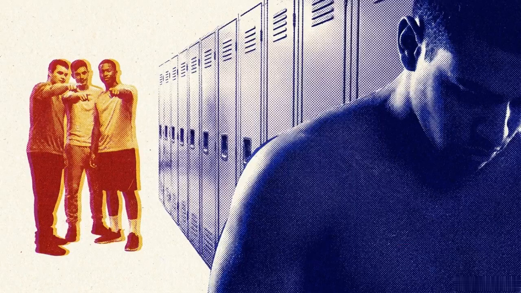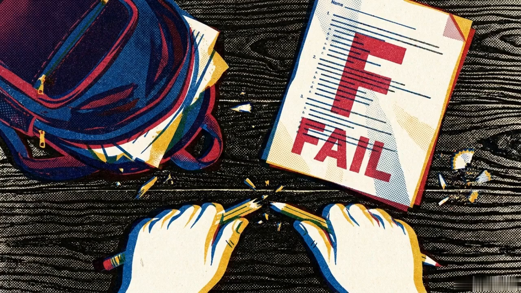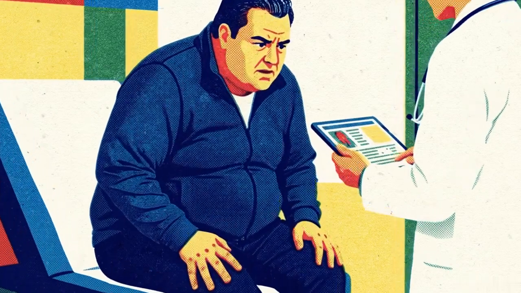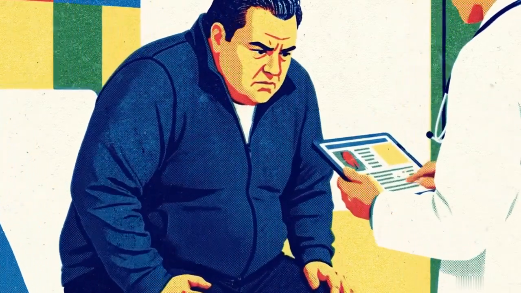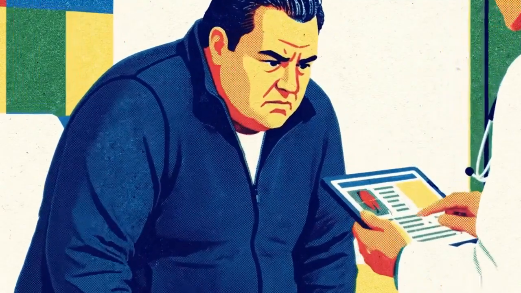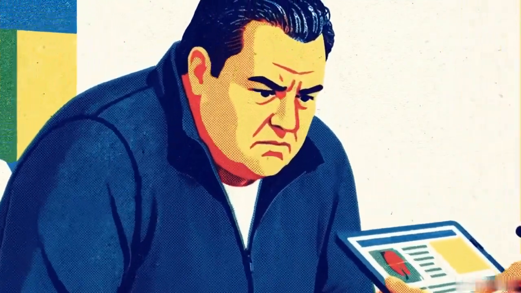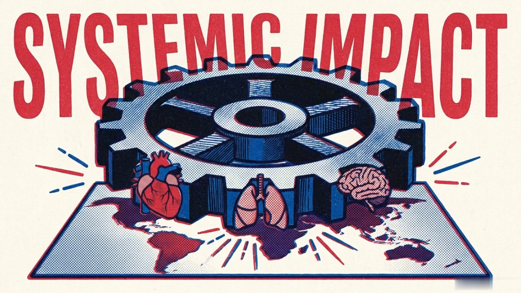This physical toll is compounded by psychosocial consequences, including social stigma and bullying, which impact a child's school performance and quality of life. Because children with obesity are highly likely to carry the disease into adulthood, they face a significantly higher lifetime risk for chronic illness. By driving multiple chronic diseases and increasing mortality across all age groups, obesity functions as a primary engine for the global burden of non-communicable disease.